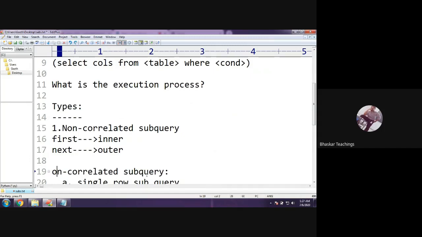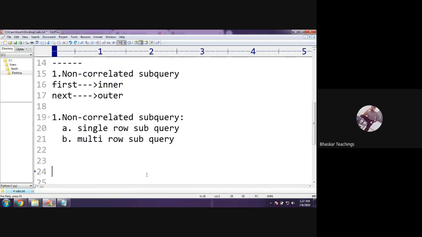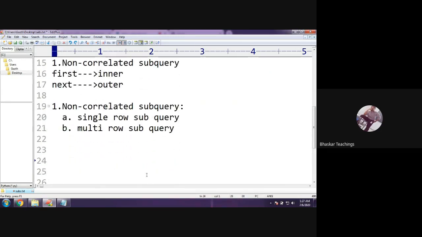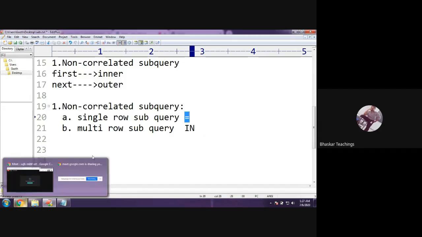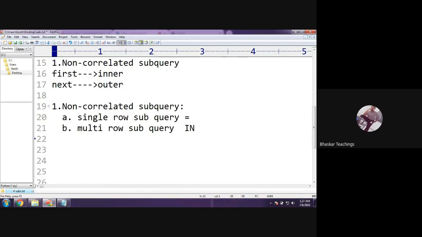In non-correlated subquery we have two more types: single row subquery and multi-row subquery. So what is a single row subquery? Single row subquery uses the equals to operator, and what is a multi-row subquery? Multi-row subquery uses the IN operator. We shall understand this when we perform examples. For now you need to remember two types of non-correlated subquery.